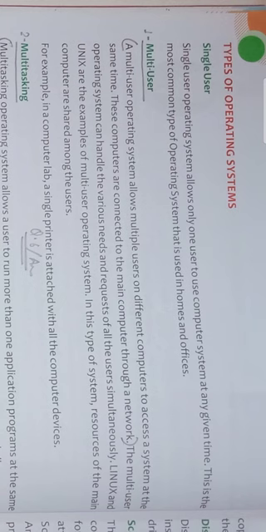There are three types of network: LAN, MAN, WAN. LAN means local area network, MAN means metropolitan area network, that is within a city only, and WAN is wide area network, which is used for the whole world.